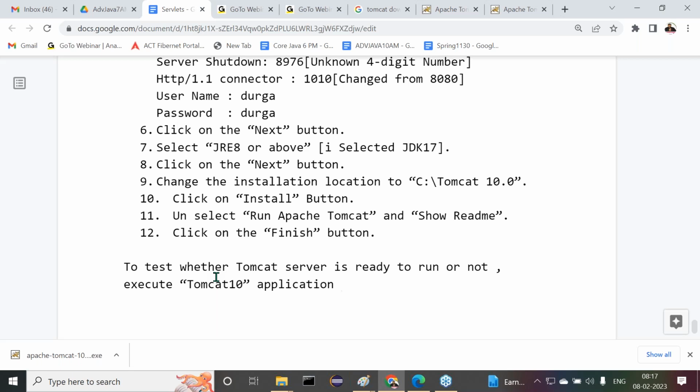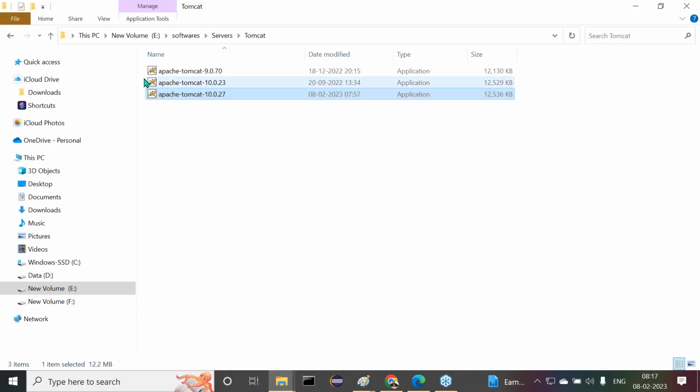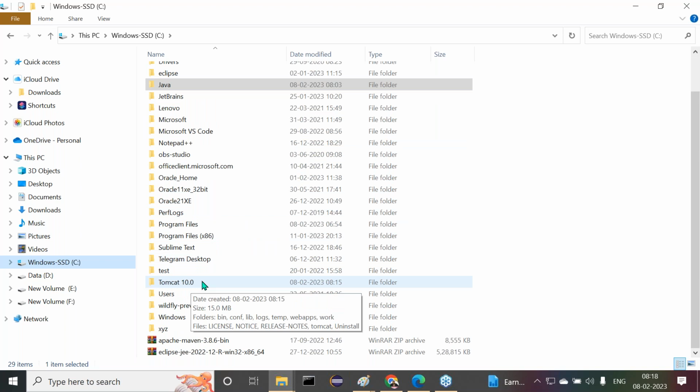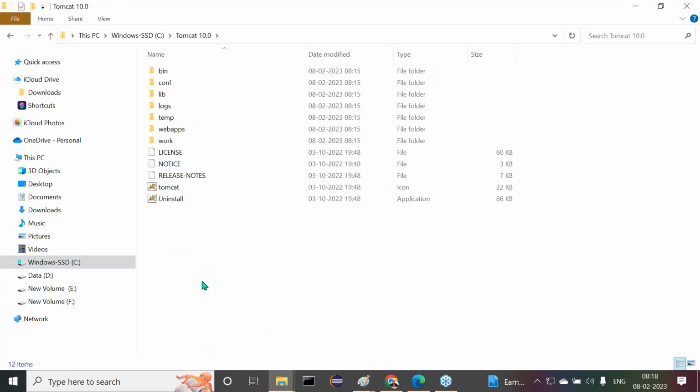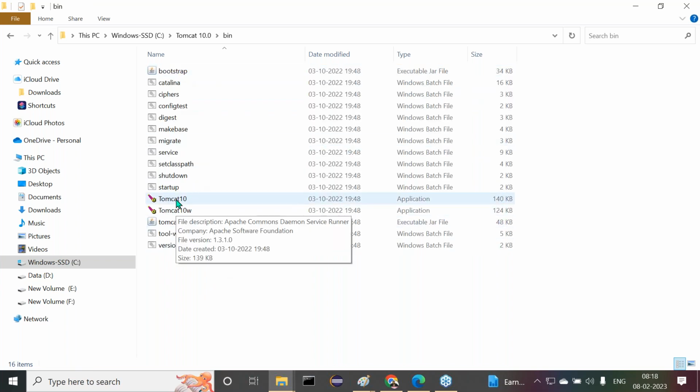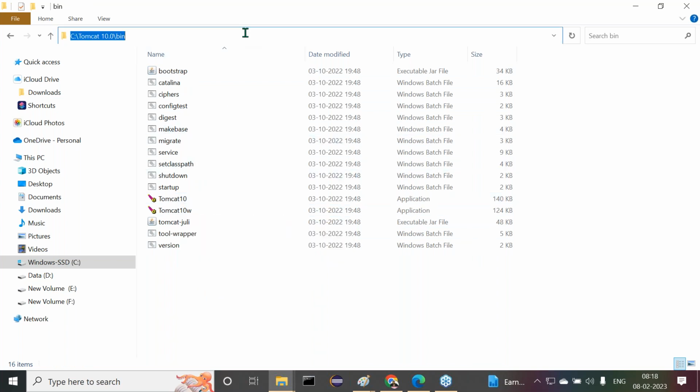I'll give that location to you. First, understand this C drive. Is the Tomcat 10.0 folder created or not? Created, no. Inside this Tomcat 10.0 is bin. Inside the bin, the Tomcat 10 application is available like this.